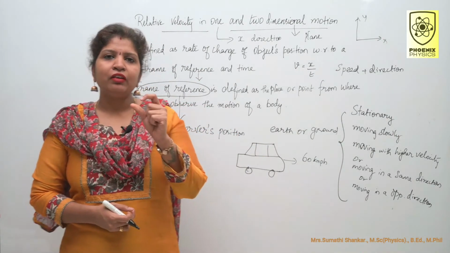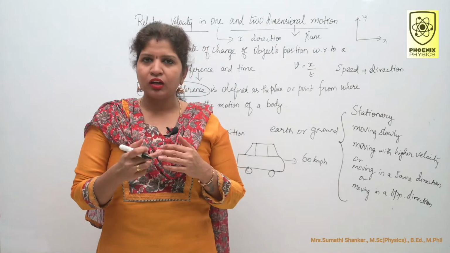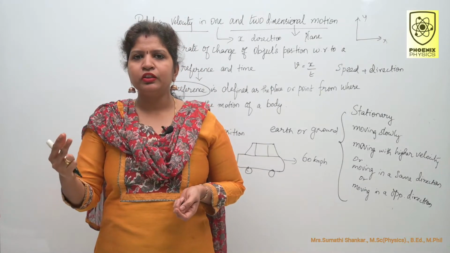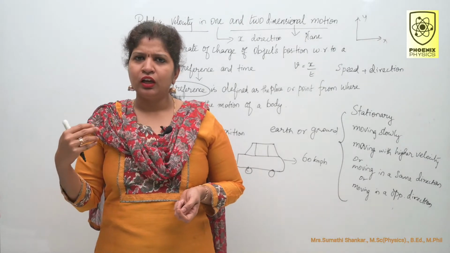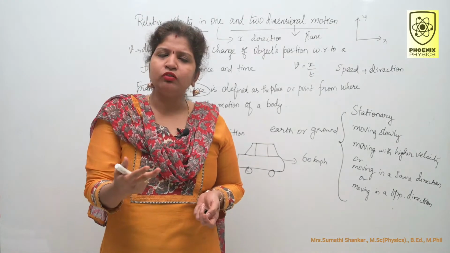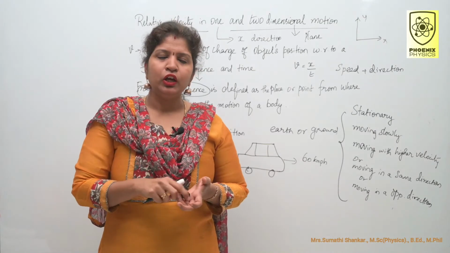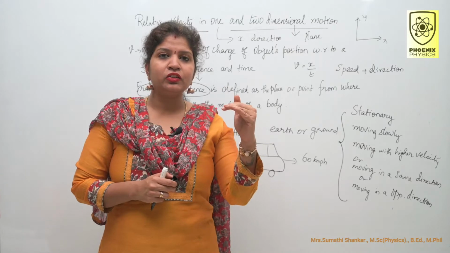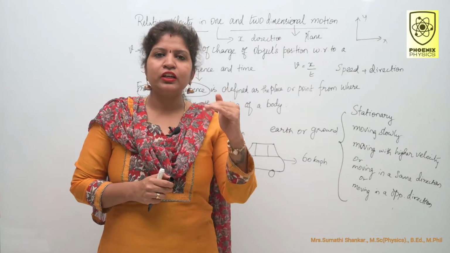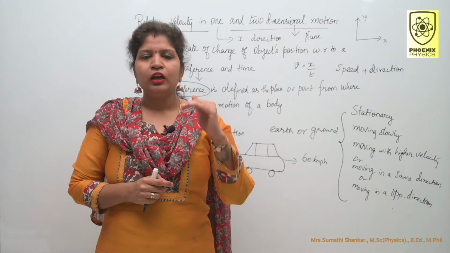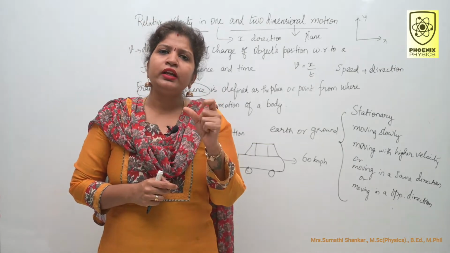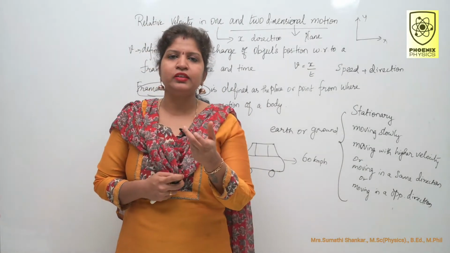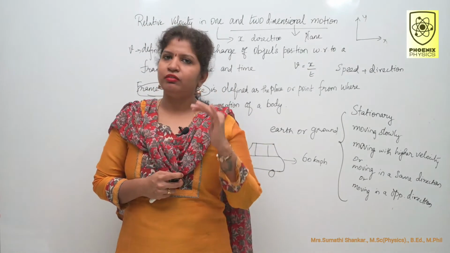You are traveling in a bus or car or train. You see trees and buildings going backward. Are they really going backward? You know that your vehicle is in motion and the trees and buildings are stationary on the ground. But why do trees appear to be moving backward? The reason is relative velocity.